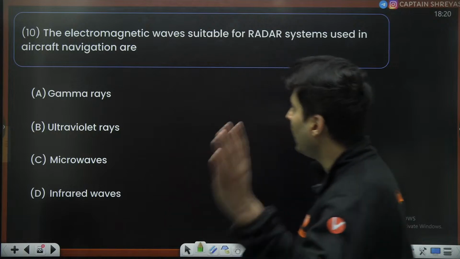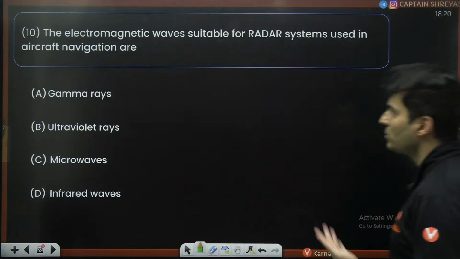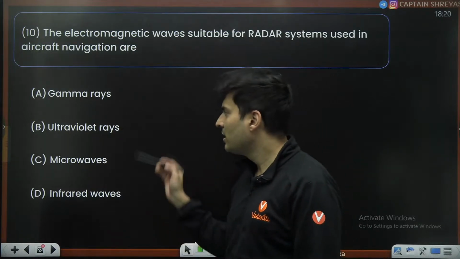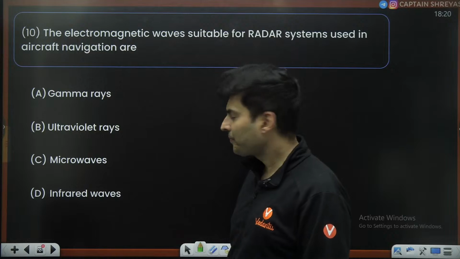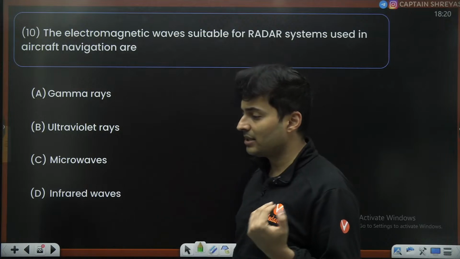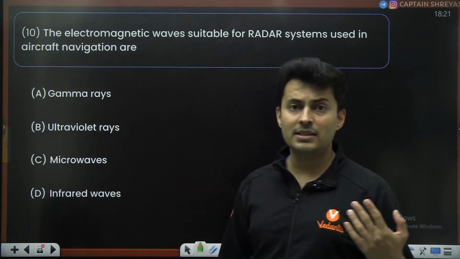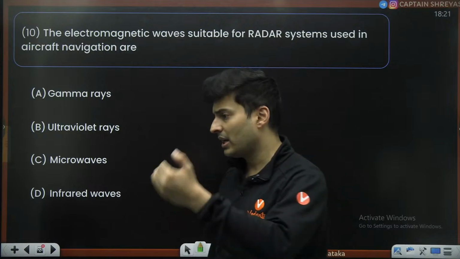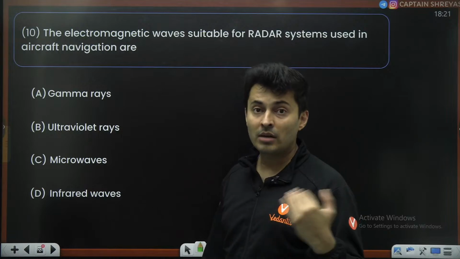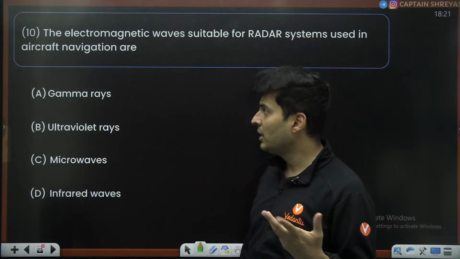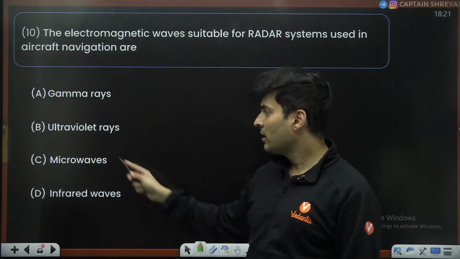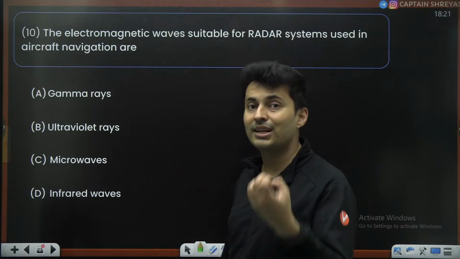Here it is. The electromagnetic waves suitable for radar systems used in aircraft navigation: is it gamma rays, UV, microwaves, or infrared? Infrared is used in thermal scanners. Ultraviolet is basically used to sanitize things. It is also very harmful. It can be used for certain medical treatments. Gamma rays are extremely powerful and can be used to treat some cancerous cells. So gamma is very dangerous, and at the same time useful in some cancer therapy. Microwaves are used in microwave ovens and also in radar systems.